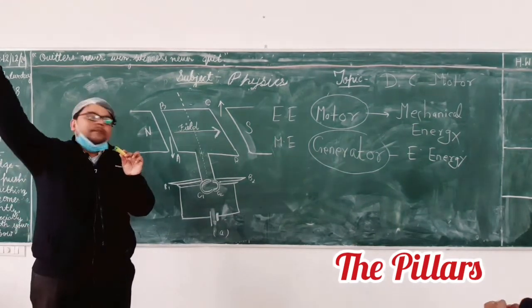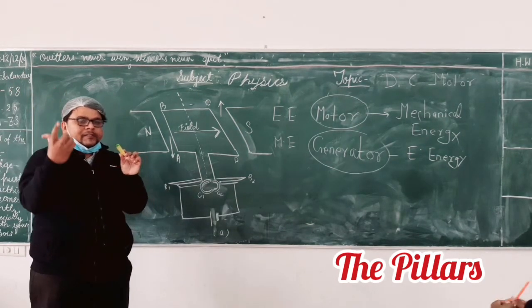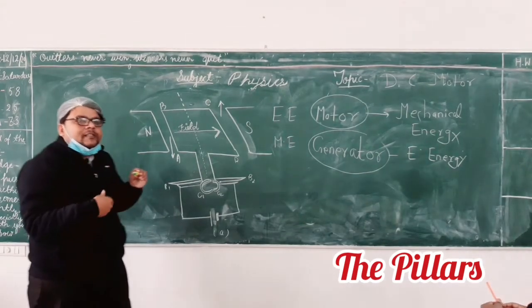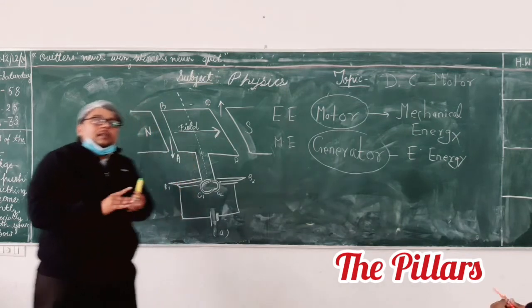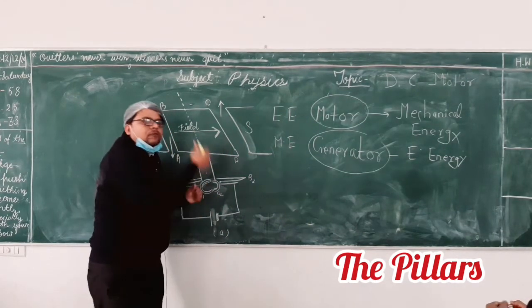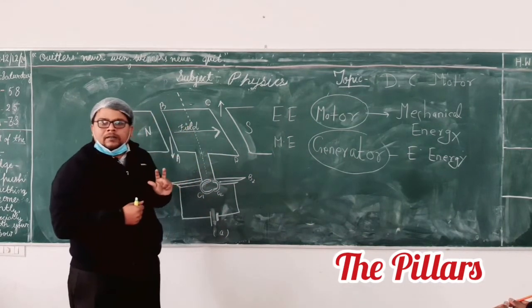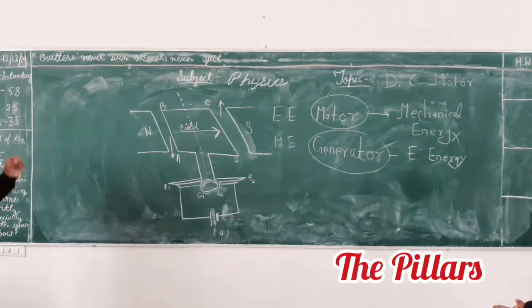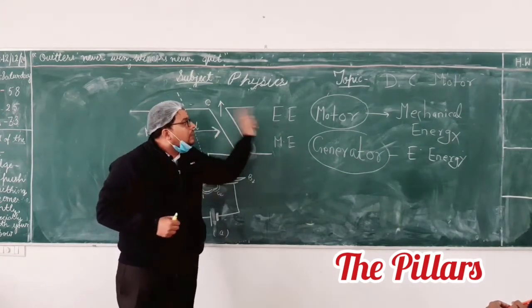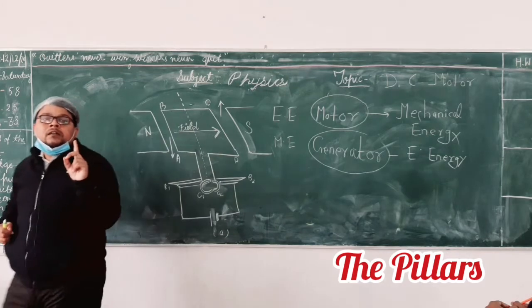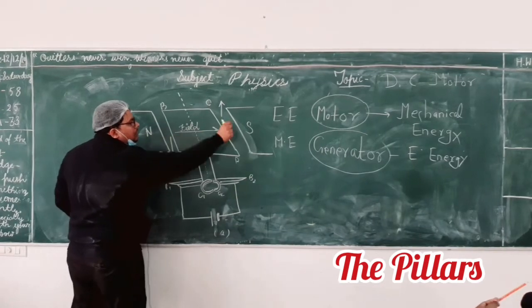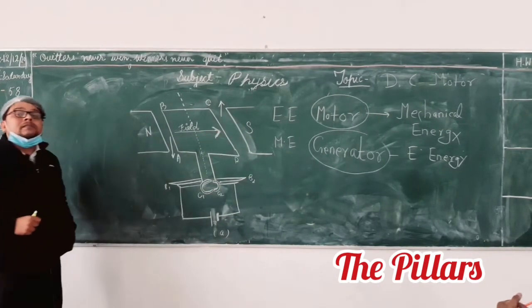So here we have a motor, and it is rotating. In a mixer grinder, we mount blades to cut vegetables and grind spices. Now we have to see how these forces come on this particular coil. The principle is that a current carrying wire experiences force in a magnetic field. This is the working principle of a DC motor. These are magnets, they will create a magnetic field. What is a DC motor?